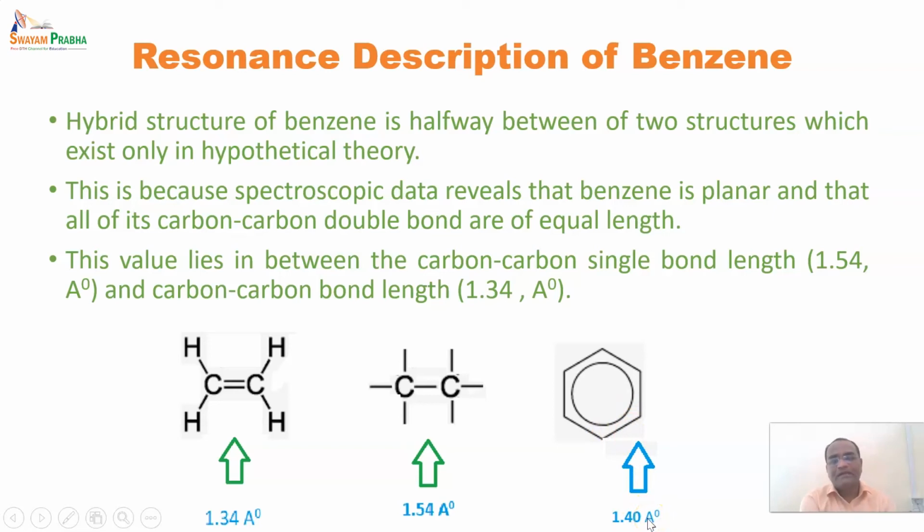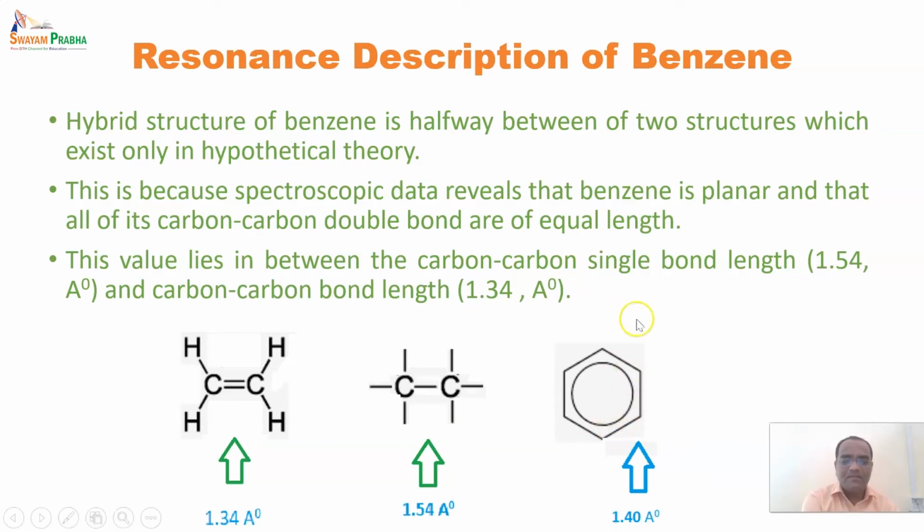So it also indicates that the structure is planar, and that is why the distance between carbons is similar for all the carbons. And also, earlier we have seen two resonating structures of benzene. These two resonating structures contain alternate single and double bonds, with different locations in the two individual structures.